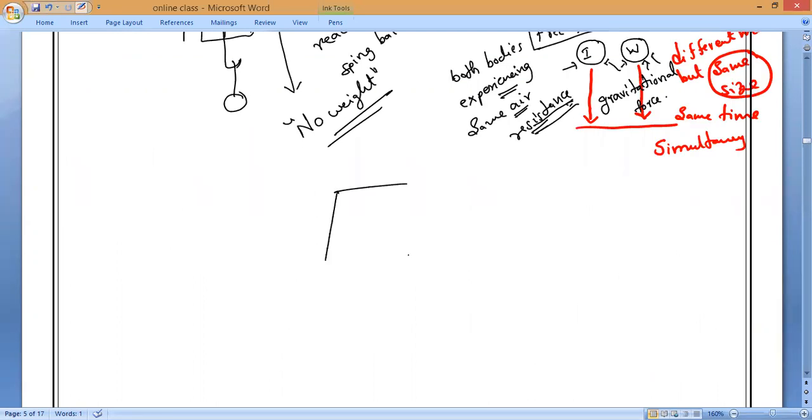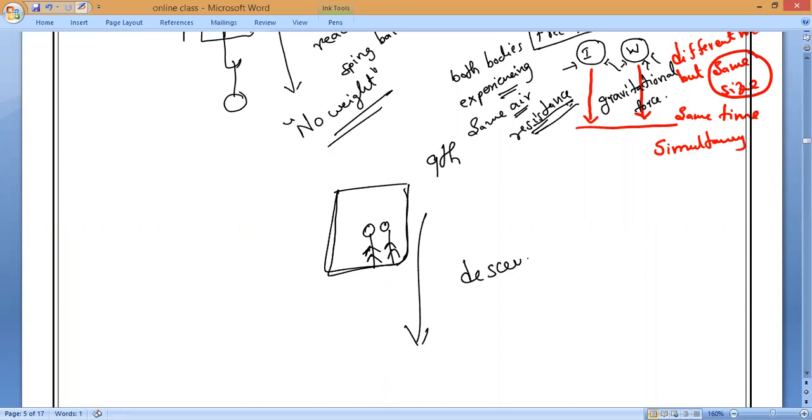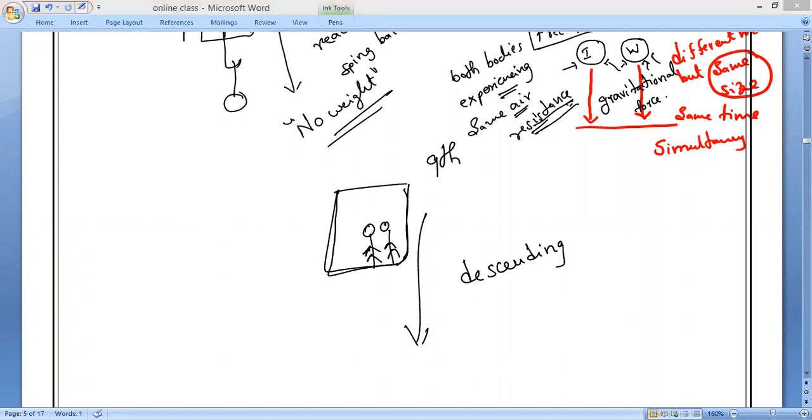Suppose now you are on the 9th or 10th floor. A lift is like a rectangular box, and inside it all 10 members are standing. Now, suddenly it falls downwards. That is what we call descending. When the lift is moving in the downward direction, momentarily you would feel a decrease in your weight. That is why I am using the word weight here.